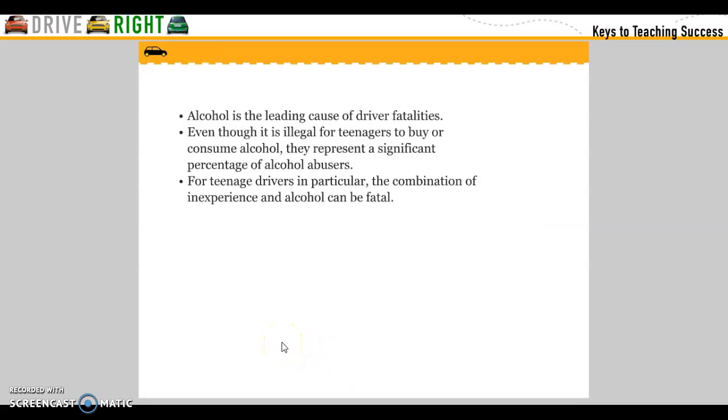Alcohol is the leading cause of driver fatalities. Even though it is illegal for teenagers to buy or consume alcohol, they represent a significant percent of alcohol abusers. For teenage drivers in particular, the combination of inexperience and alcohol can be fatal.